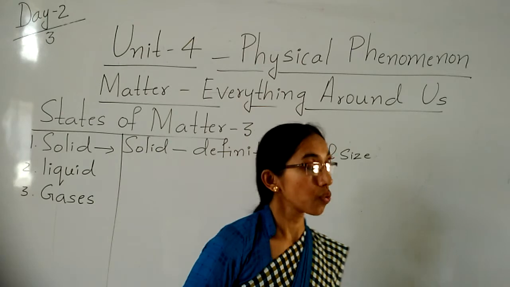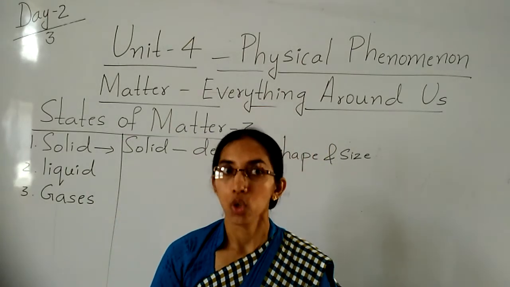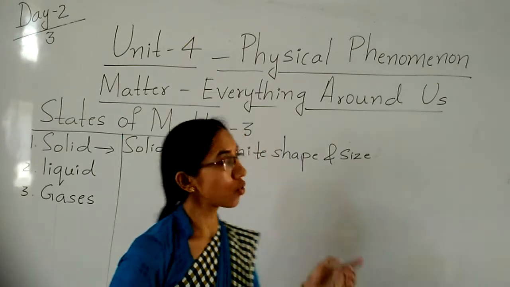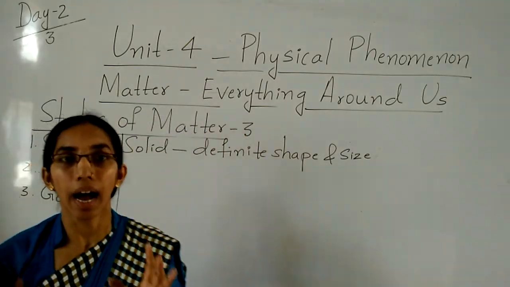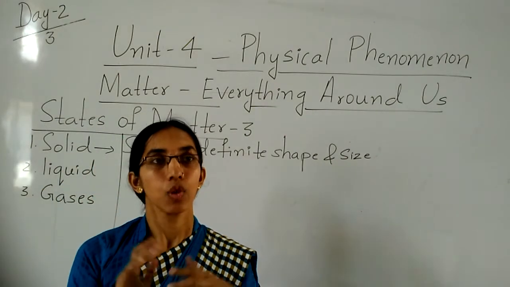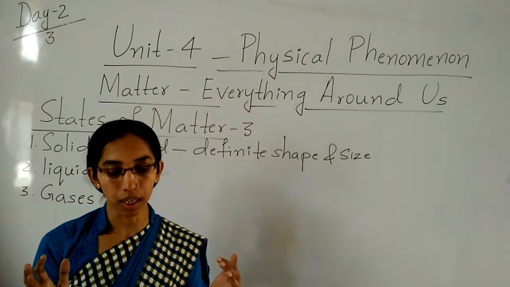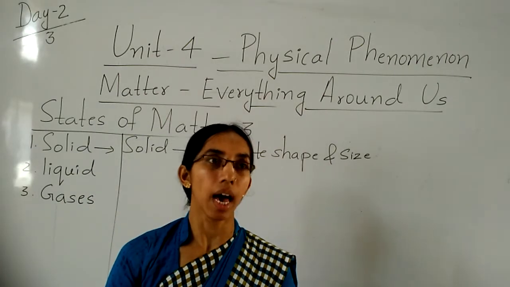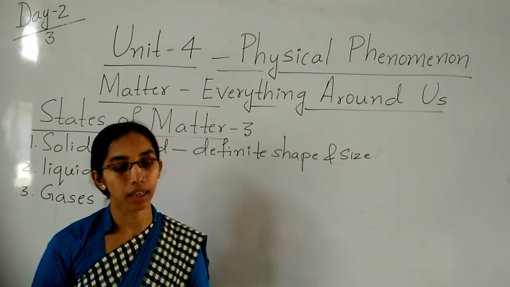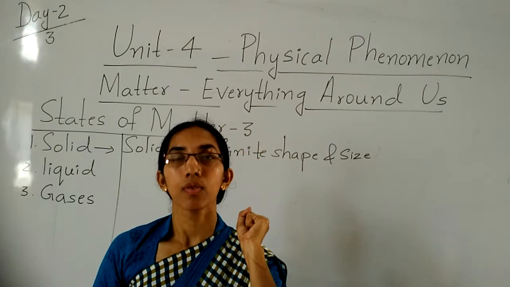Okay, children? So, these are the solid things. So, what is a solid here, children? Solids have a definite shape and size. Solids can be carried very easily, in a box or in a bag. We can pick up solid things.